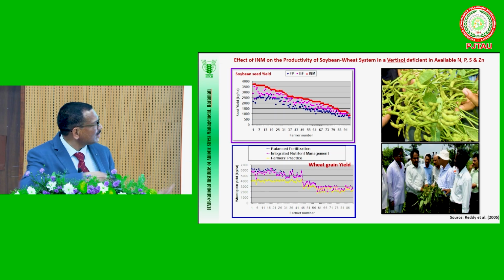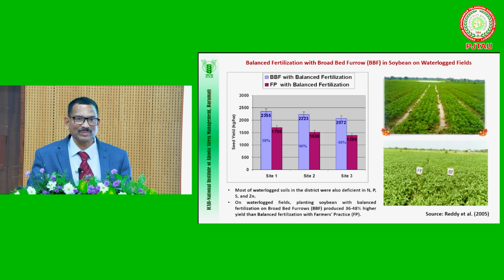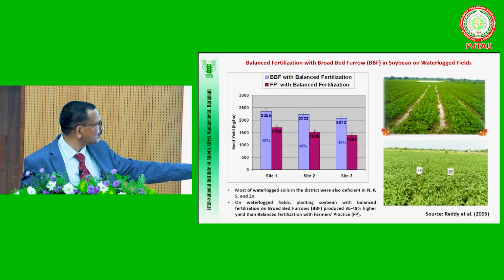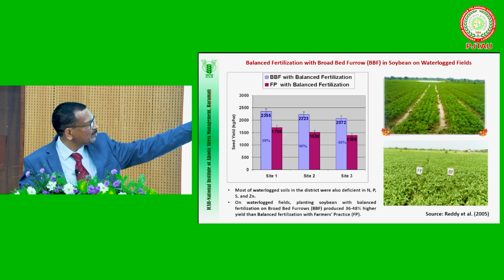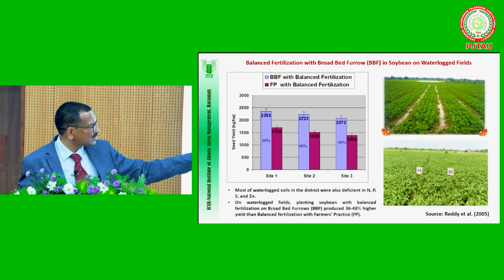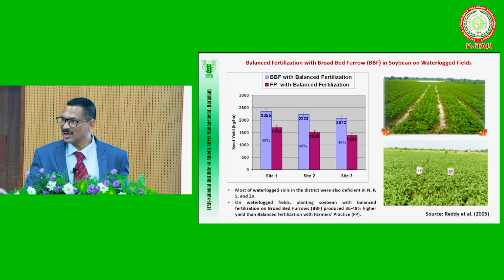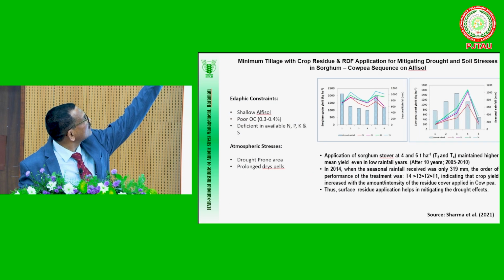Another thing I want to mention is that waterlogging is a very common problem in Vertisol areas, particularly Madhya Pradesh, the soybean state, as well as Maharashtra. Their soils are also deficient in 4 nutrients: nitrogen, phosphorus, sulfur and zinc. If we address these together, that is BBF, broad bed furrow, all of you know, plus balanced nutrition by applying these deficient nutrients, we got yields up to 37 quintals of soybean. The national average is only 11 quintals. In the previous graph you saw that 37 quintals was also achieved.